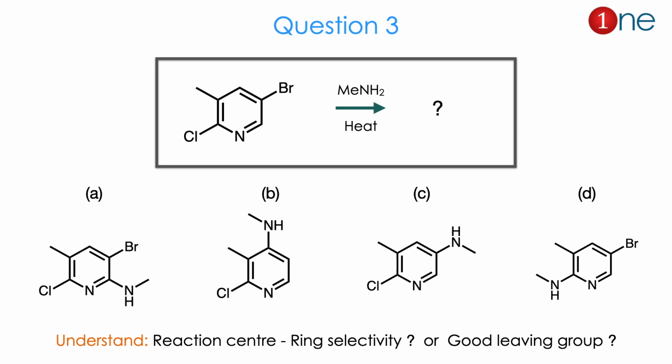The products differ in where the amination will happen, where the amine group will attach, whether in the second position, third position or fourth position. So the real question is where the reaction center is. Is the ring position selective here, or is the good leaving group, chlorine or bromine, deciding here? The question is really about fundamentals. The answer is D. Let us see how.